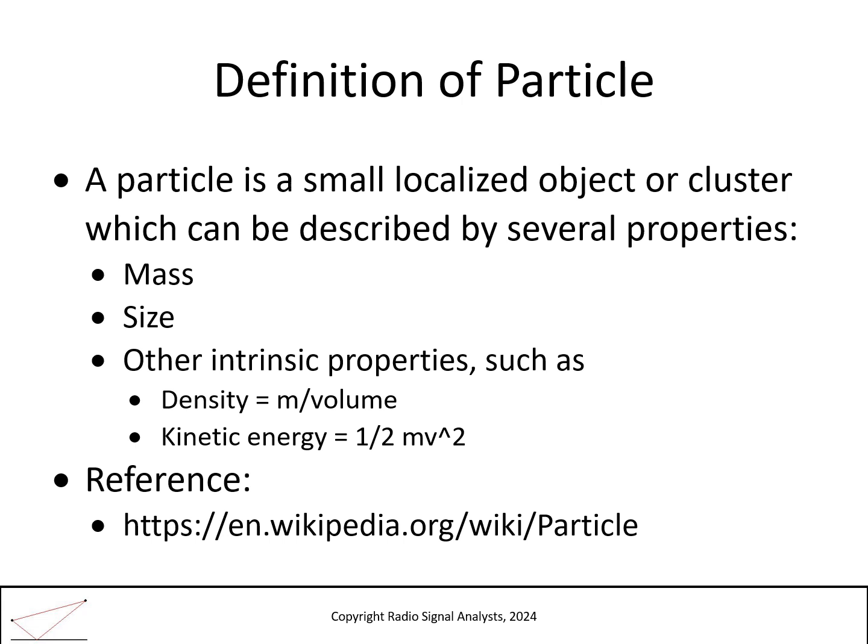A particle is a small object or cluster of objects. These objects can be described by several properties such as their mass, size, or shape, and any other intrinsic properties. By intrinsic property, we mean any metric that describes its energy, such as motion, tension, electrical charge, magnetic moment, temperature, or any other type of energy. Particles have simple relations between their properties, such as density, which is related to its mass and volume, or kinetic energy, which is related to its mass and motion.